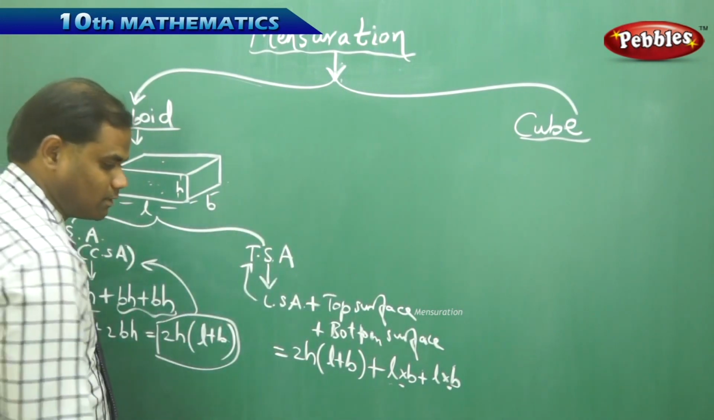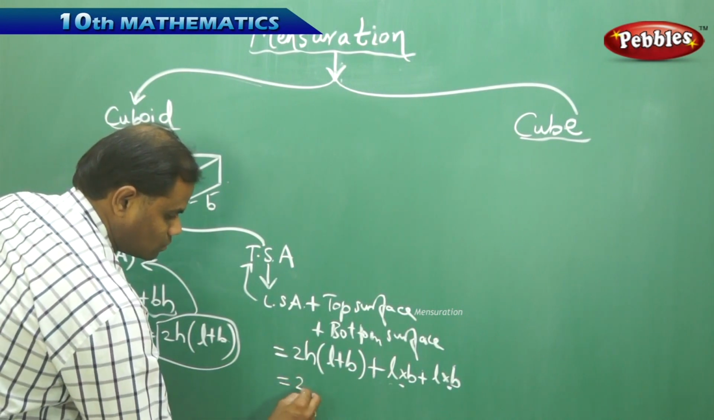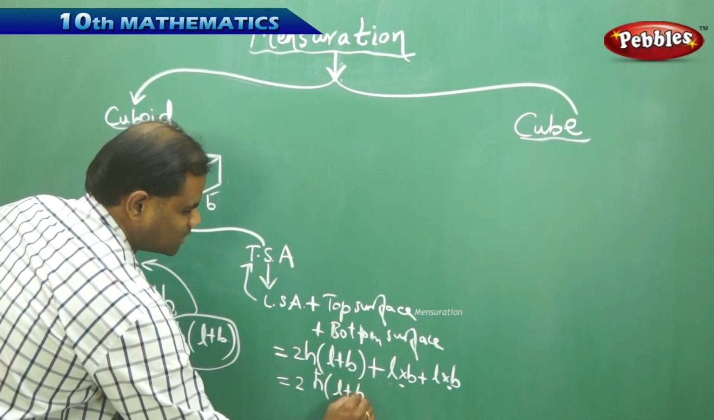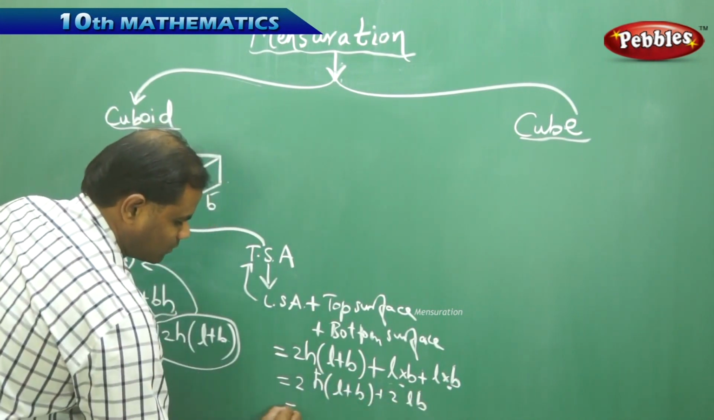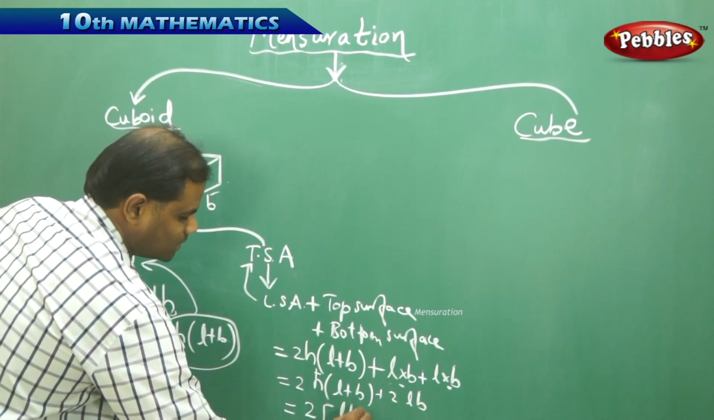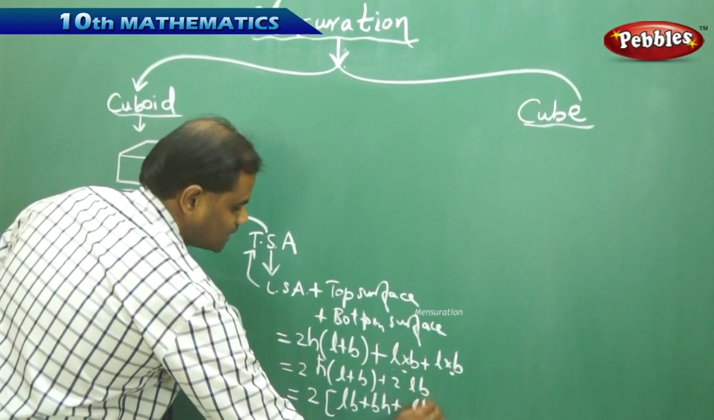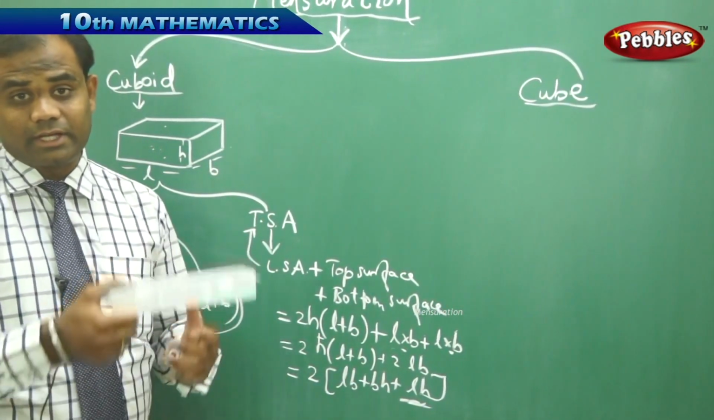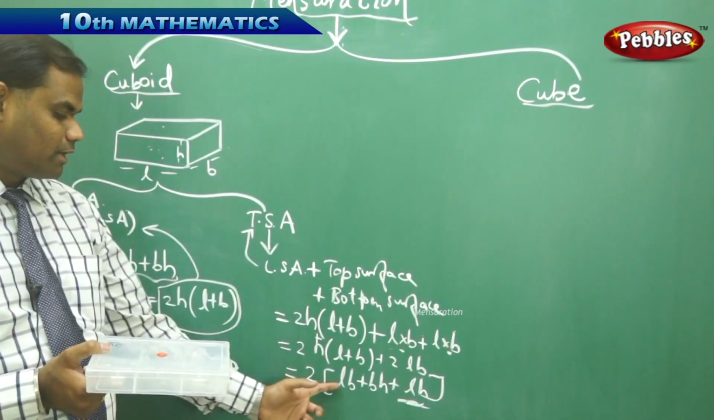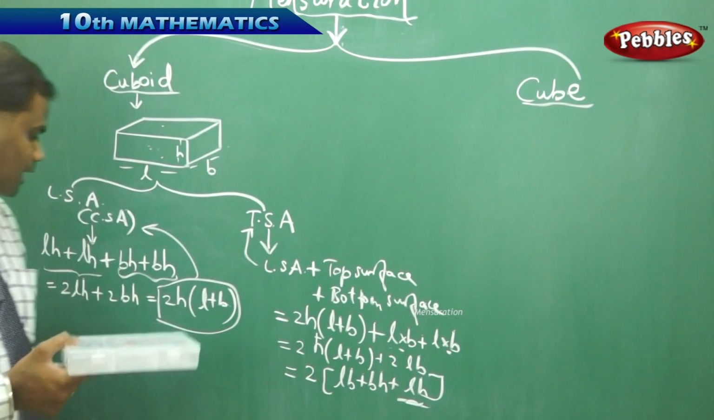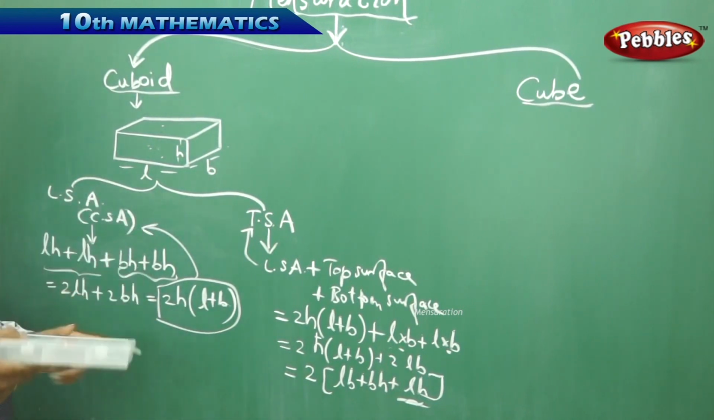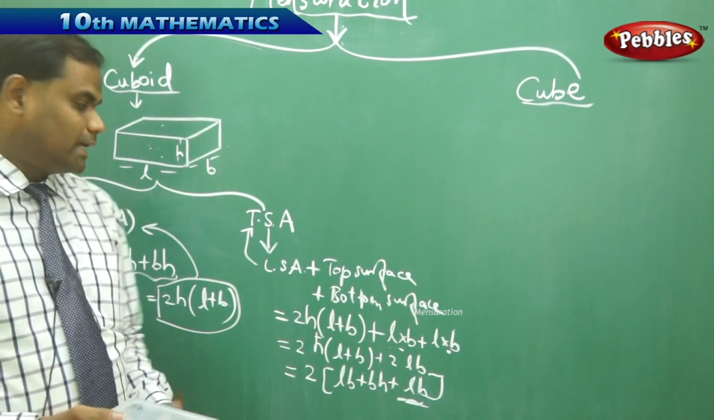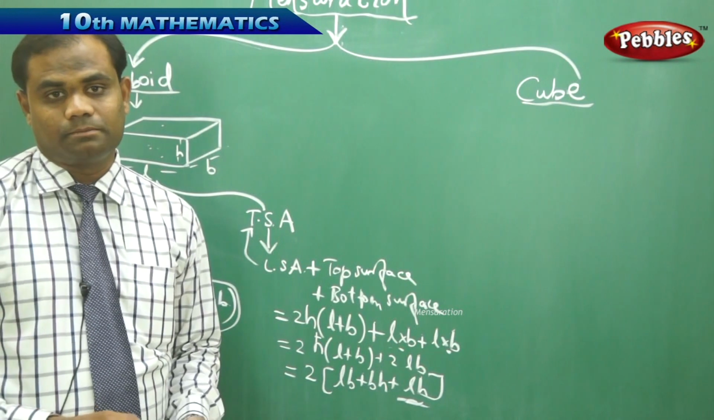Therefore, when I simplify this further, I get 2H into L plus B plus 2LB. When I take 2 common, I get LB plus BH plus LH. So the total surface area of the cuboid is 2 times LB plus BH plus LH, and the lateral surface area of a cuboid is 2H into L plus B. This is how I understand the LSA and TSA of a cuboid.